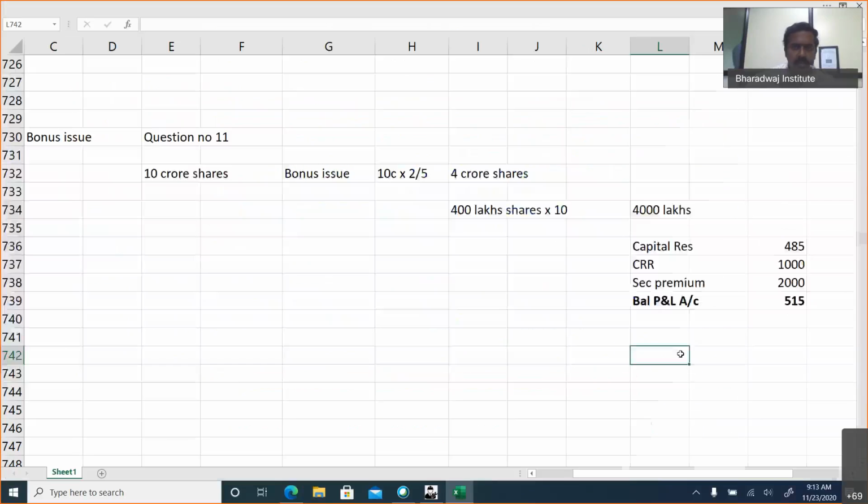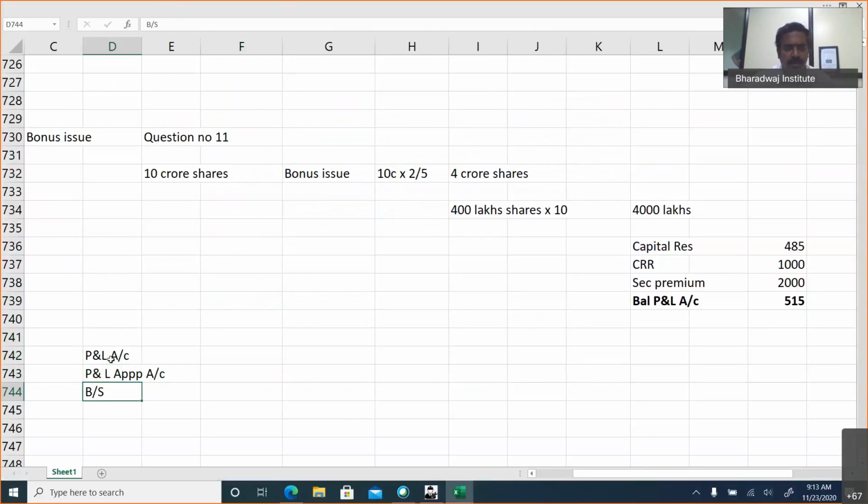Now, for the evening session, there's a small urgent meeting. So we go with the evening session for final accounts. Please go through the format of P&L account, P&L appropriation account, from any textbook, and the format of balance sheet.